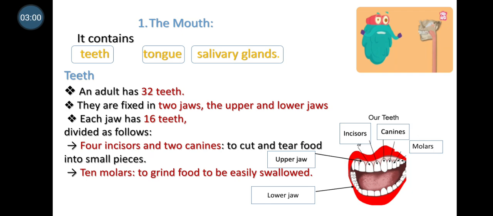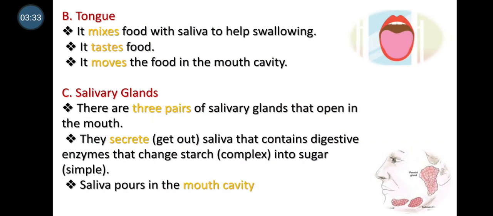Like when we convert crystal sugar into powder, the food will also be ground into something like powder, so it can be easily swallowed. So with that we have 32 teeth, divided into two jaws, with 16 teeth in each jaw. We have four incisors and two canines to cut and tear the food, and we have 10 molars to grind the food. And then we have the tongue.